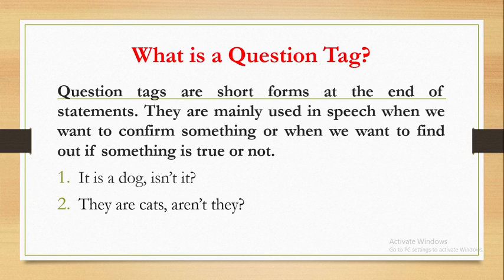In the first example, the subject is singular, and that is why the question tag is isn't it. And in the second example, the subject cats is plural, and that is why the question tag aren't is used.